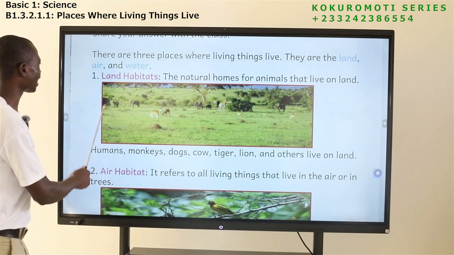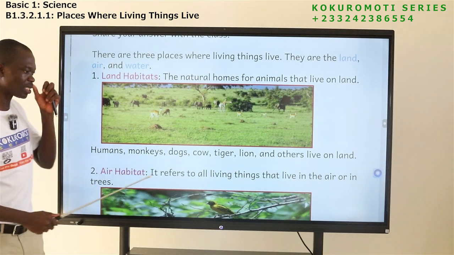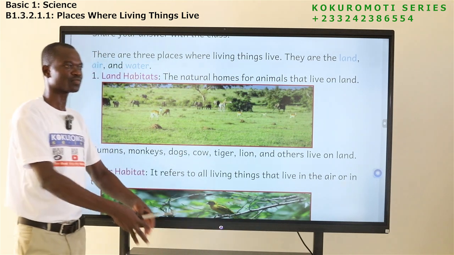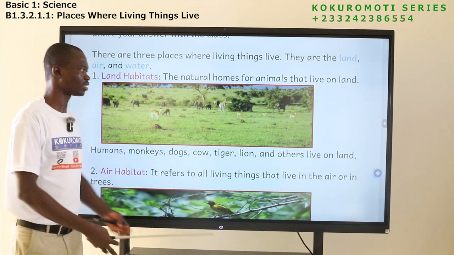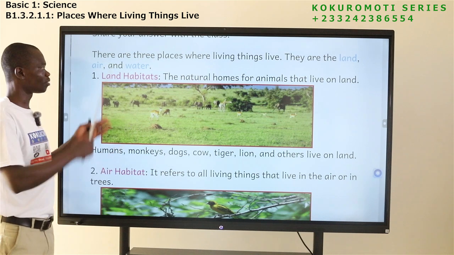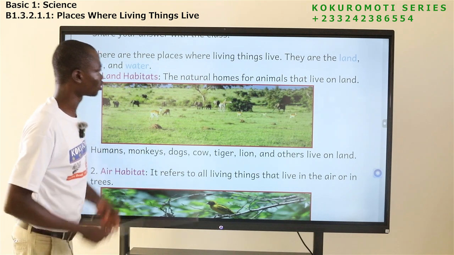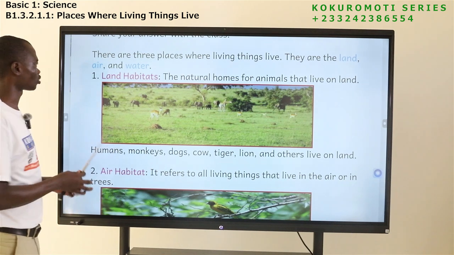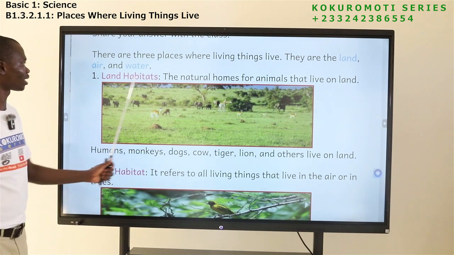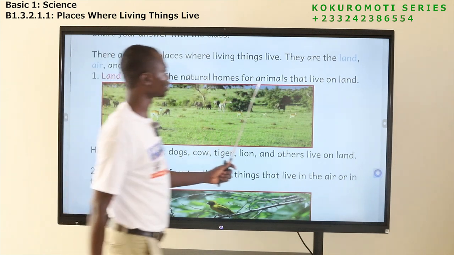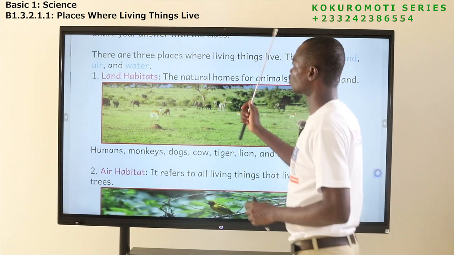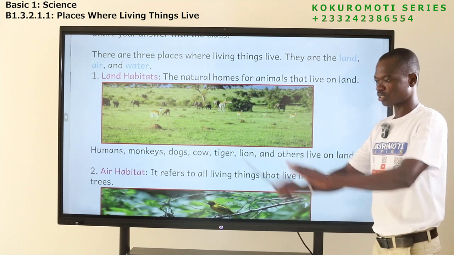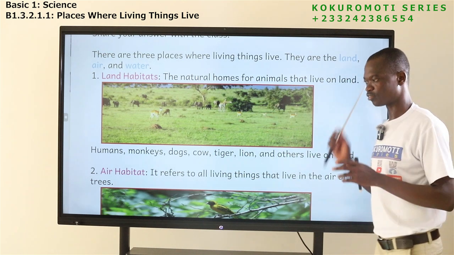So let's look at land habitats. Land habitat means land is the living place for what? Living things. So land habitat, place where animals or living things live. The natural home for living things. Okay, so those animals that live on land. The natural home for animals that live on land is what we call land habitat. Land habitat is a place or a natural home for animals that live on land.